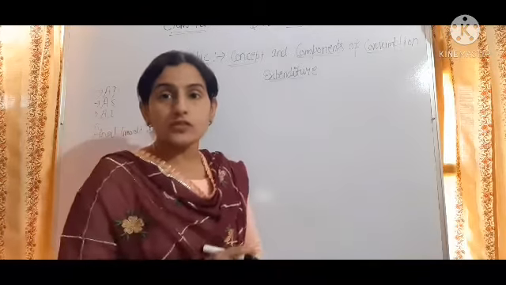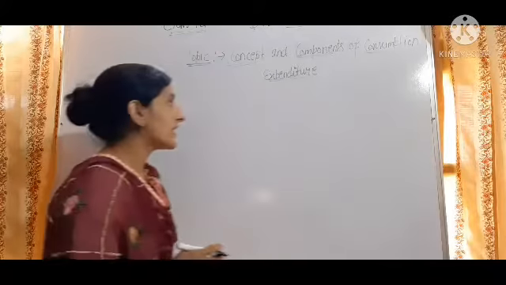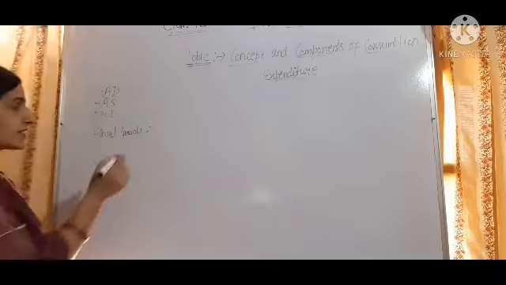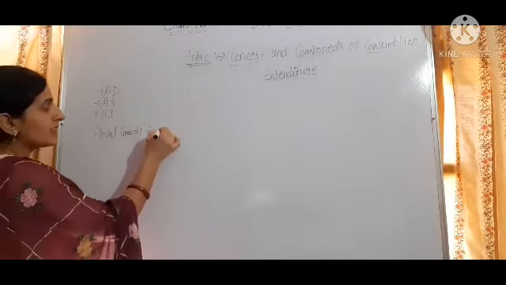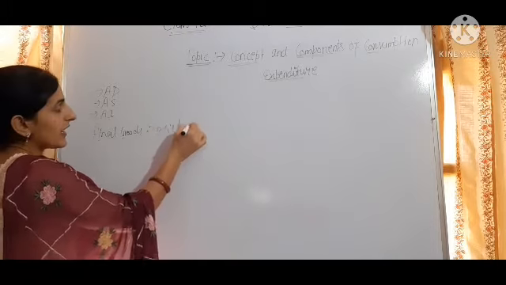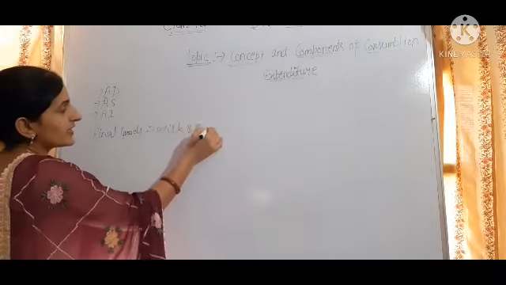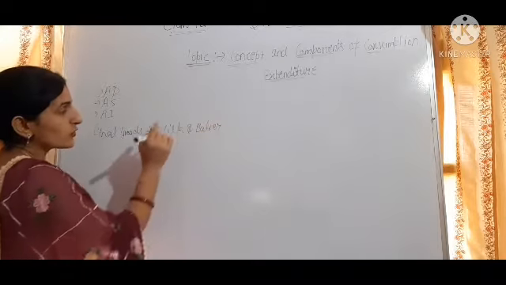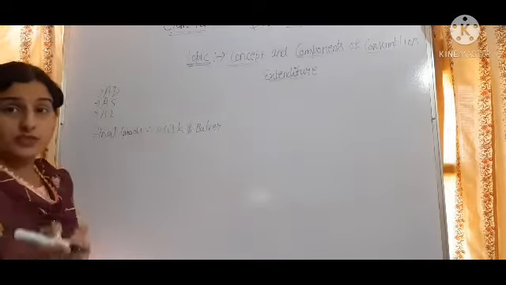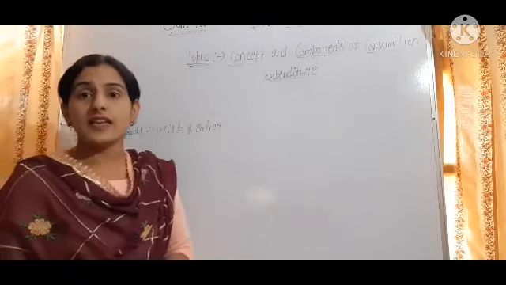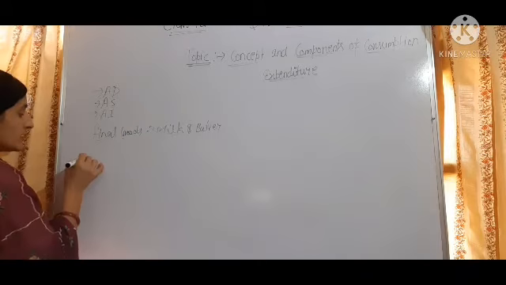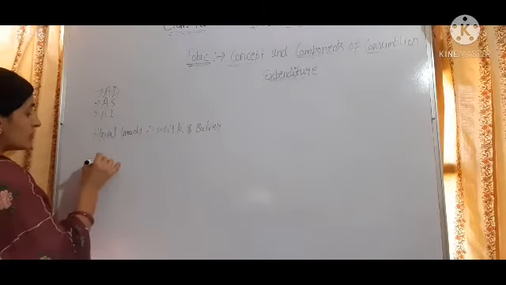Final goods are those goods which have crossed the boundary line of production, for example milk and butter. Or we can say final goods are those goods which are ready for consumption or ready for sale.